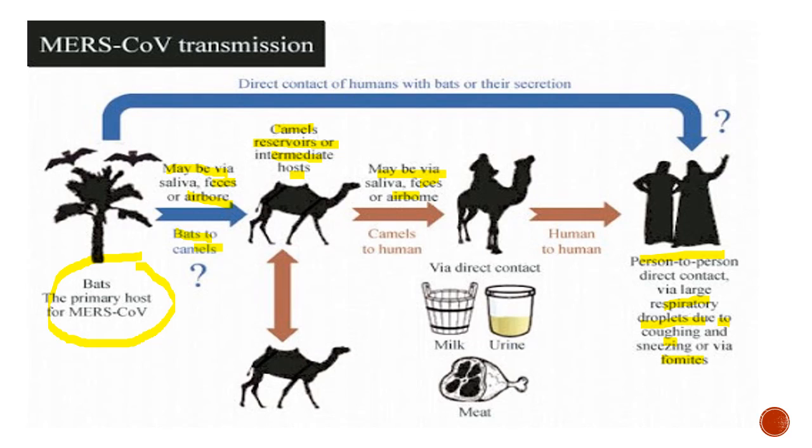Now, the spread to humans from camels can be because of the milk, urine, or maybe consumption of contaminated meat. So, this is how actually it got spread to humans. So, the primary host is bat. Remember, though we may think that the camel is the primary host, the primary host was bat.